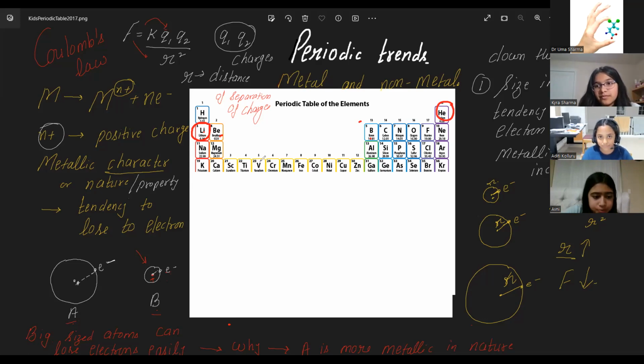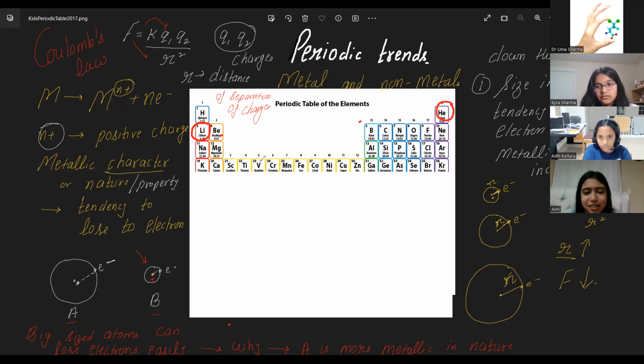Avni, can you explain to us? Yeah, so basically the valence electrons are changing across the period. Basically, the valence electrons are changing, and you could say the charge is changing, but that's not changing constantly, because some places have metals and some are non-metals.